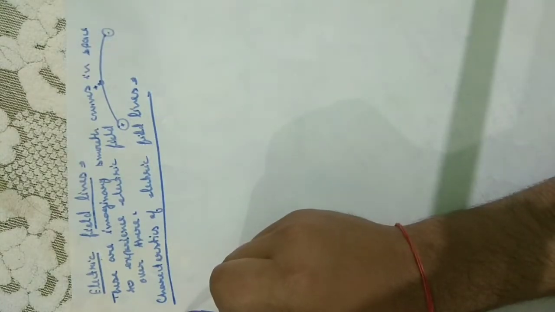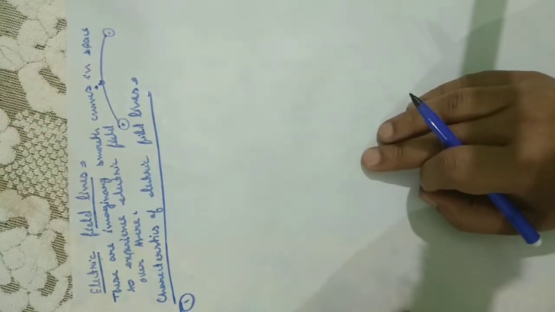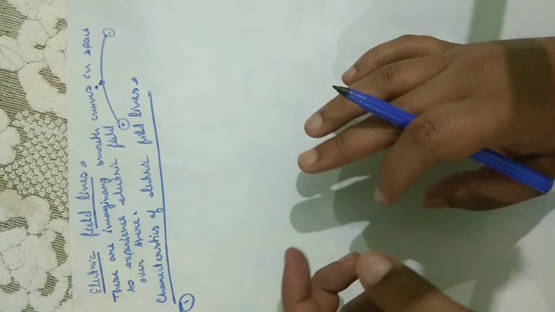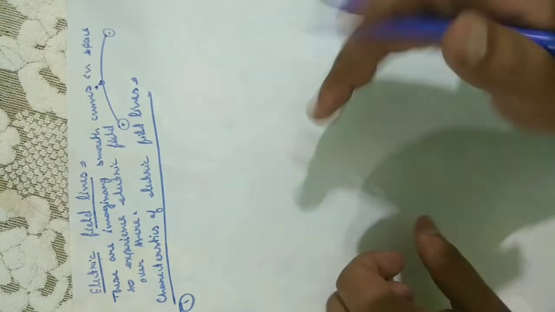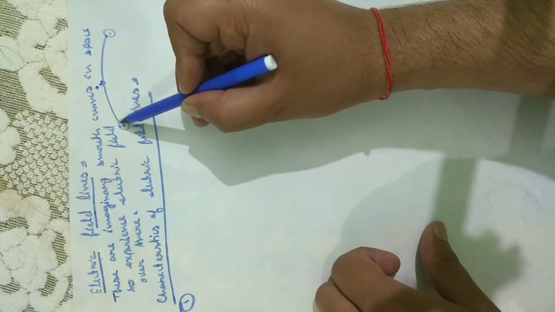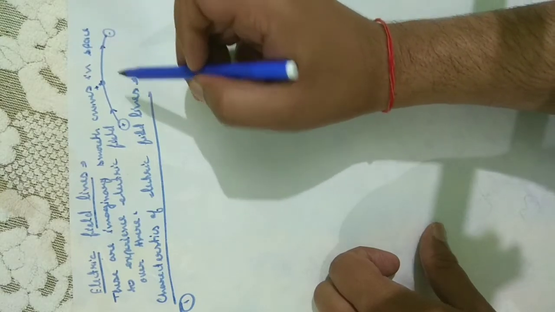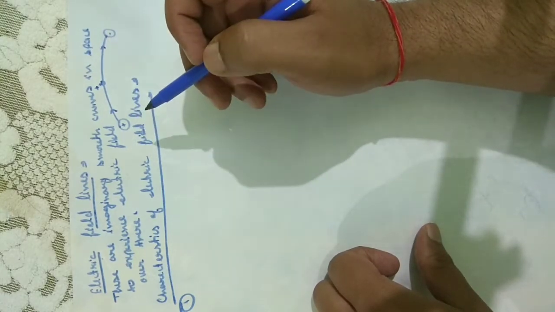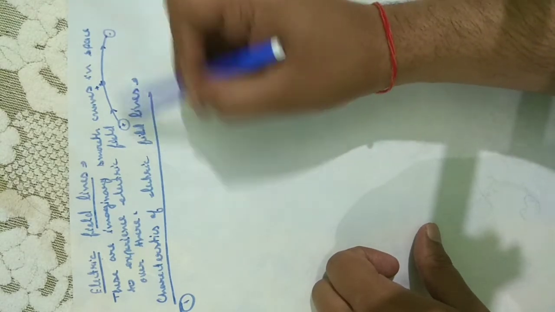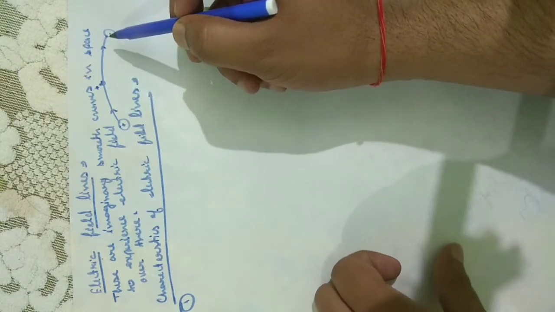Number first, electric field lines always originate from positive charges and terminate at negative charges. Like this. Therefore, these lines of force do not form closed loops, because they originate from positive charge and terminate at negative charges.